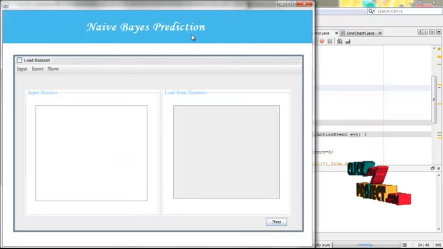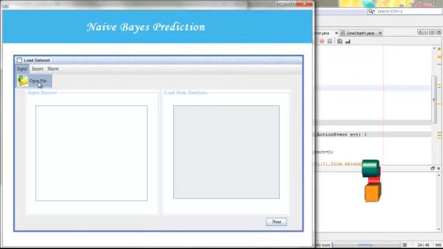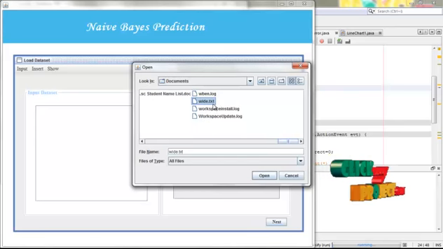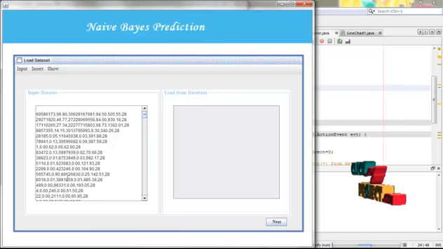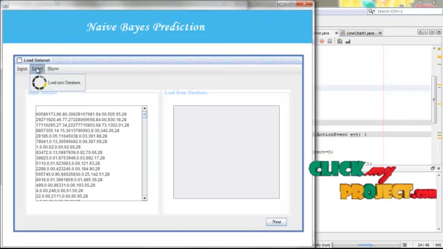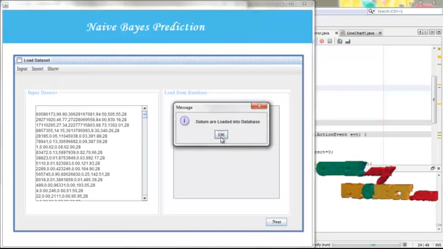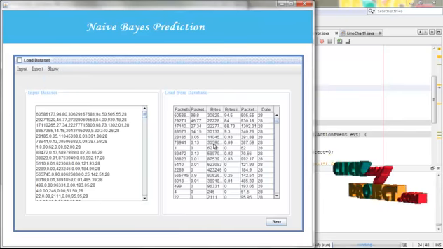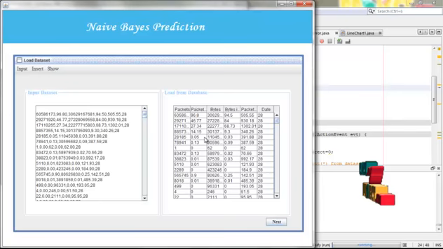In the very first step of our project, we have to load our input. Here y.txt is the input of our project, so we select the input and open the file. Now the file is open in the text area. After that, we have to insert the particular file into the dataset. Now the data are loaded into the database. After that, we show the data. All this data is inserted into our database. Now we have to take this database into our project.